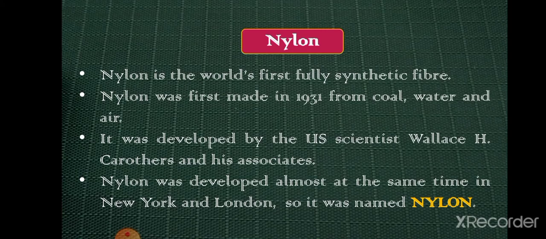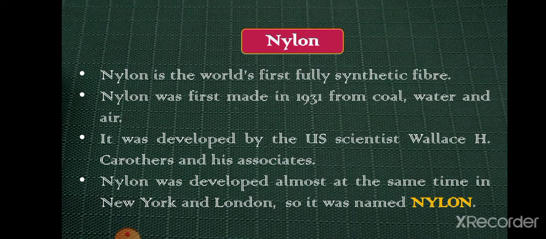Now, the next type of fiber is nylon fiber. This fiber is very interesting because this is the world's first fully synthetic fiber. As we have studied, rayon is the first synthetic fiber, but it is actually semi-synthetic, right? Because it is made from a natural source, cellulose, which is chemically treated. That is why we get rayon. So rayon is semi-synthetic, but nylon was the world's first fully synthetic fiber, and nylon was first developed in 1931 from coal, water, and air.